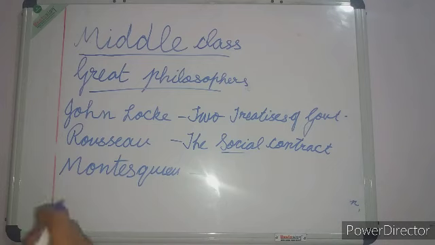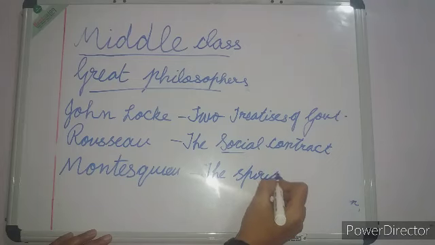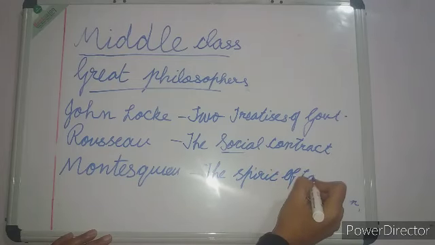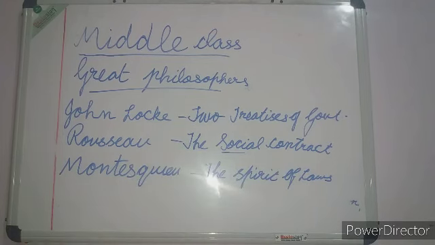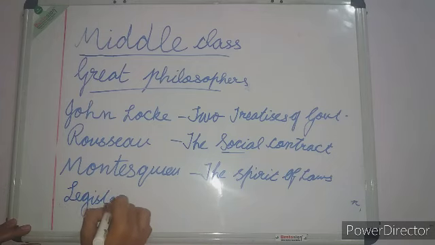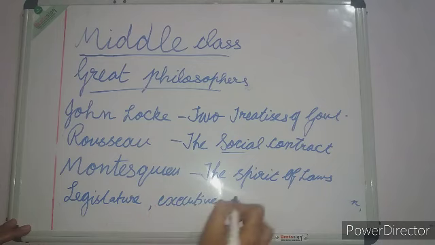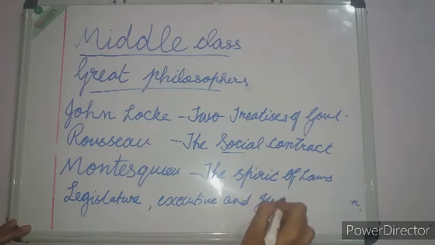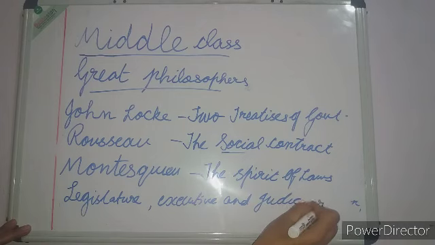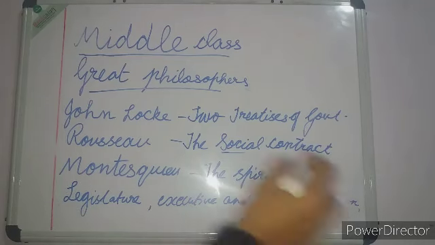Then the next philosopher, Montesquieu. His book's name is The Spirit of Laws. In this book, Montesquieu proposed a division of power within the government between legislature, executive and judiciary.